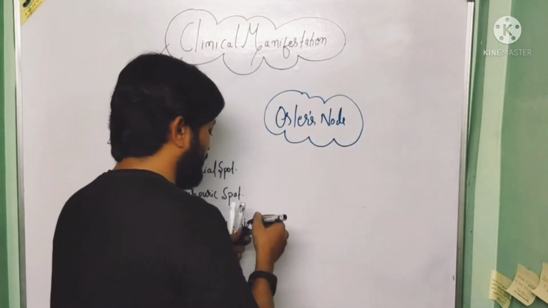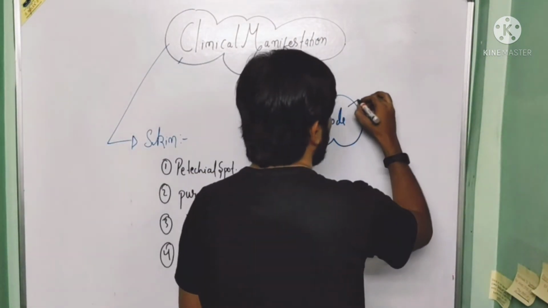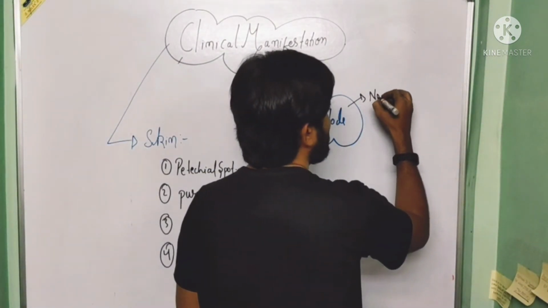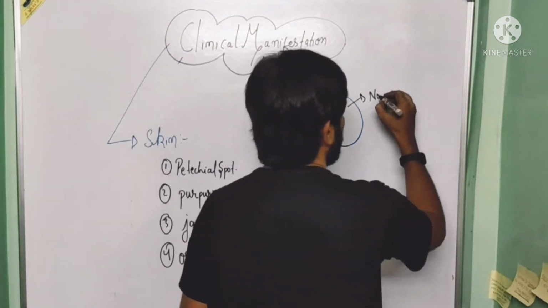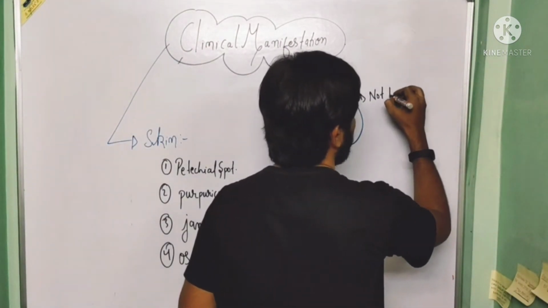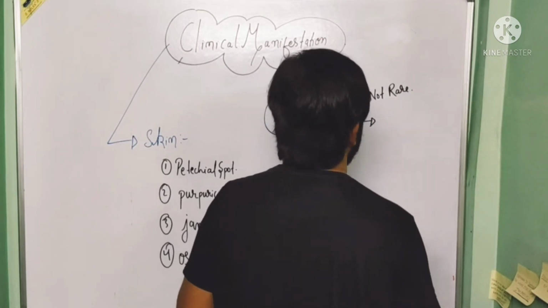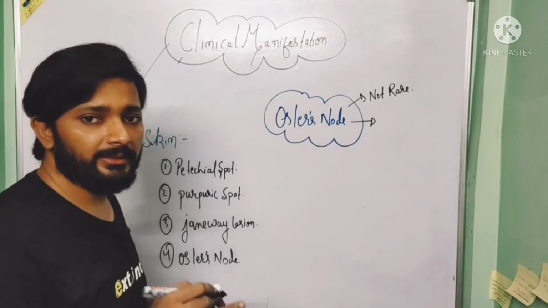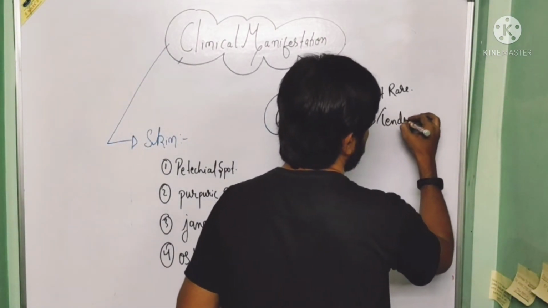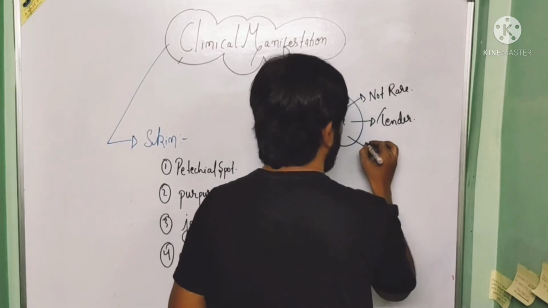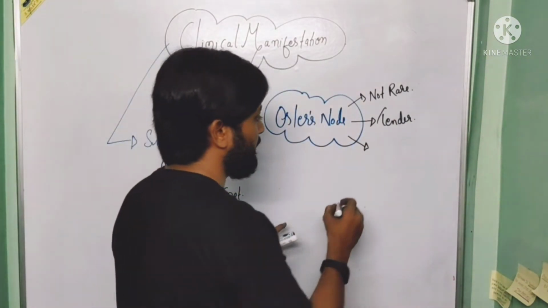So when we talk about incidence, it is not a rare type of lesion. So it is not rare. As compared to the Janeway lesion, it is not a rare type of lesion. So Osler node is not rare. When we talk about the tenderness, it is tender lesion. So it is tender. Now when we talk about the morphology of the lesion, so it is a